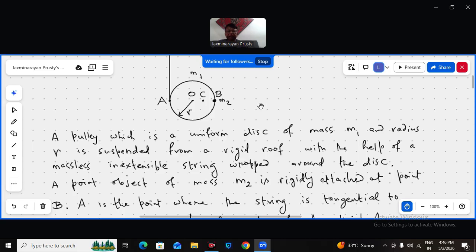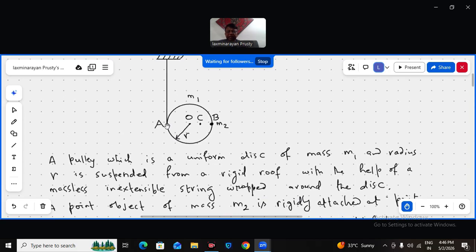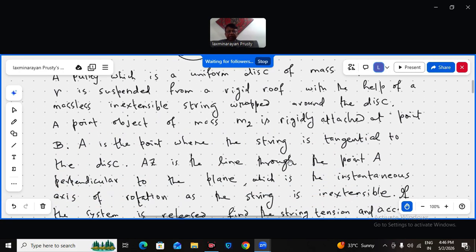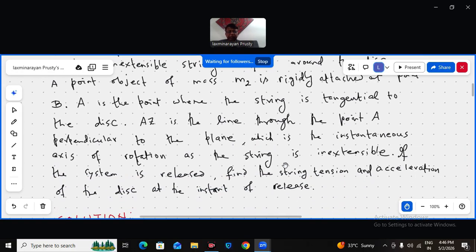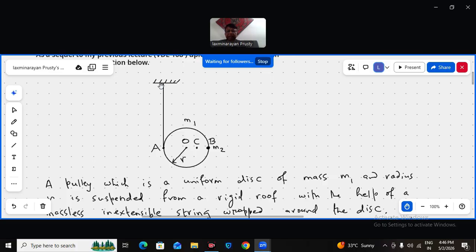AZ, Z means into the plane, I call this AZ. AZ is the line which is the instantaneous axis of rotation. That means a line through the point A perpendicular to the plane is the instantaneous axis of rotation. As the string is inextensible, none of the vertical part of the string has any velocity. So AZ will be the axis of rotation for the disk.